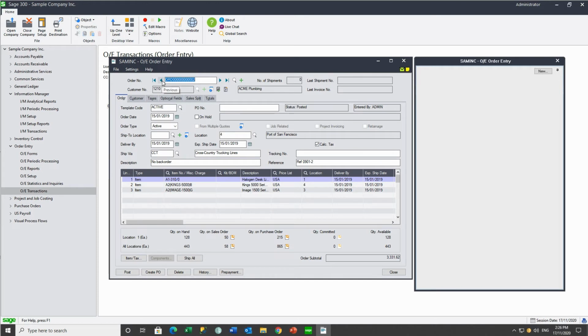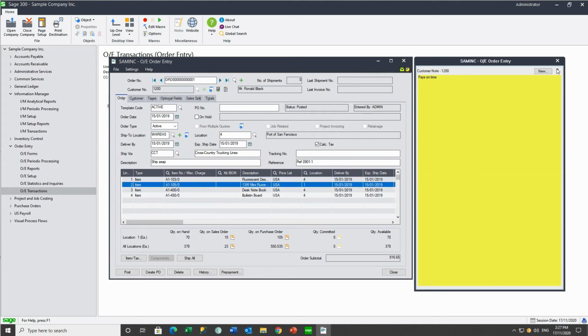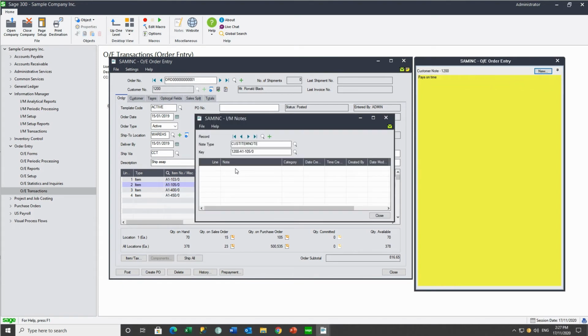And giving our notes an opportunity to refresh, we see the customer note, and then we see the customer item note. The customer item note is blue, the customer note is yellow. And if we select the next item, we go and add a new note. This time it's for the A11050.